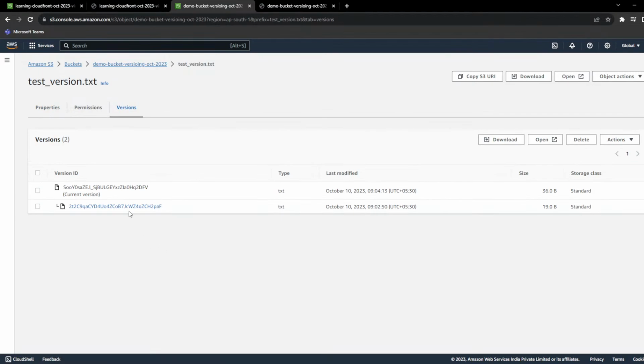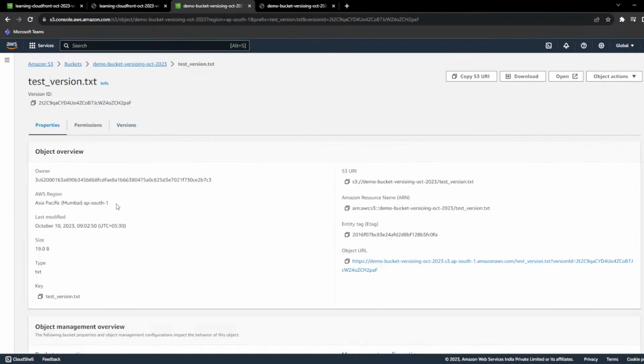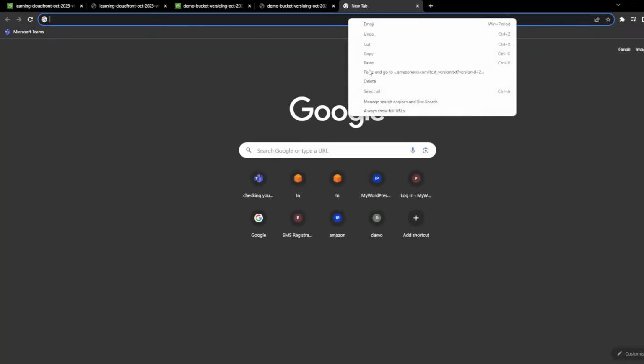If I want to switch to the old version, you just have to go to the version and click that version ID, and you will see the object URL of that. Now if you observe the object URL, the version ID is appended in the URL. If your object is pointing to the latest version, there is no need to pass the object version ID. Now you can see the file is preserved, the one line.